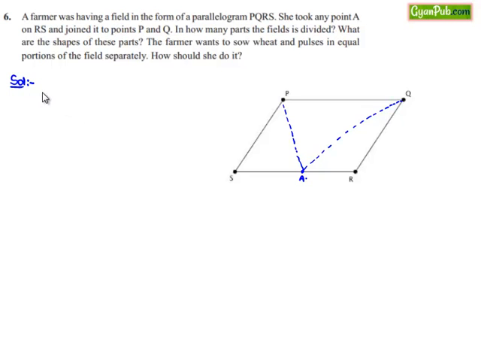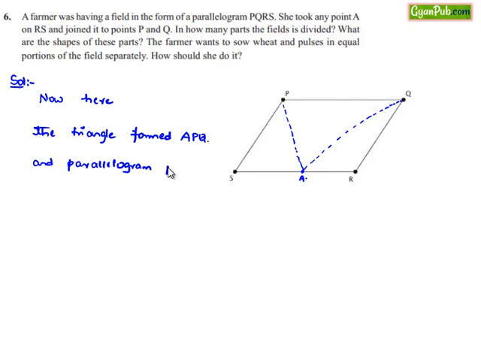Now here the triangle formed is APQ, and initially we have a field in the shape of parallelogram PQRS.